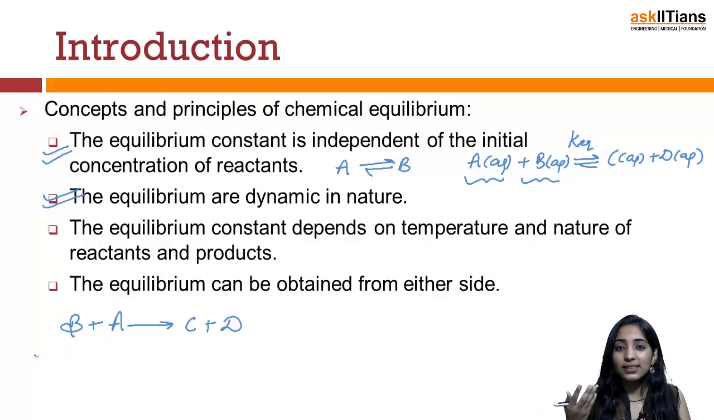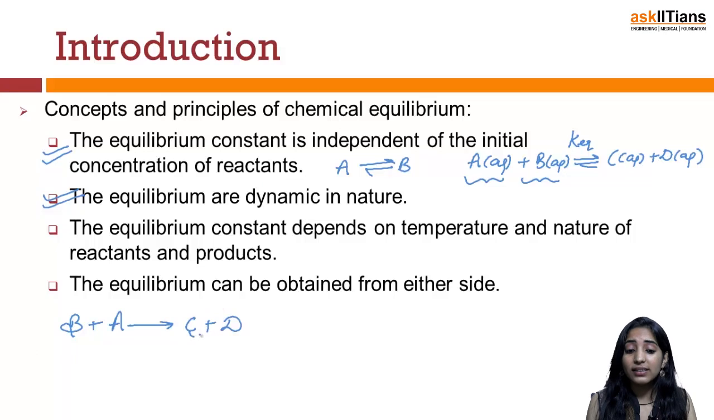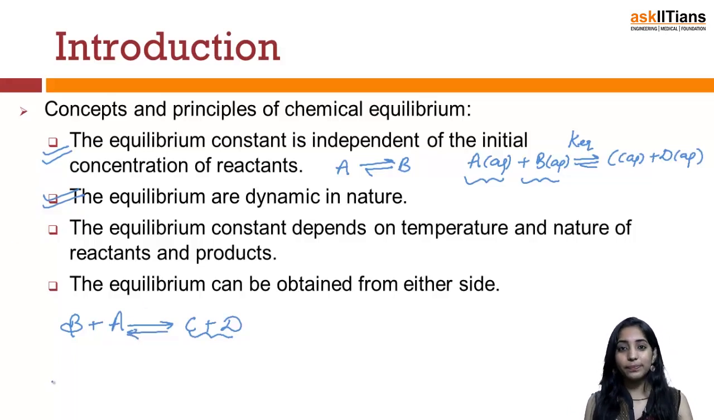Now as soon as the products C and D start forming, the amount of products which are forming has increased, then C and D will combine with each other, they will start reacting with each other, they will start acting as reactants, and hence this backward direction also starts taking place.